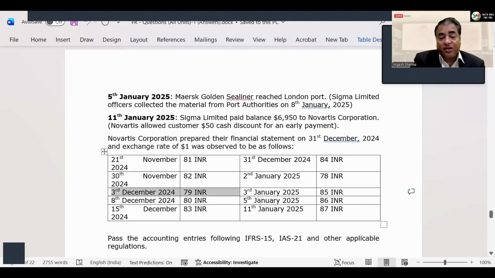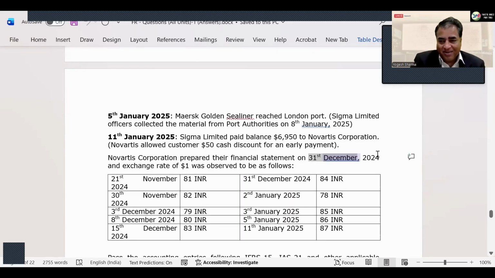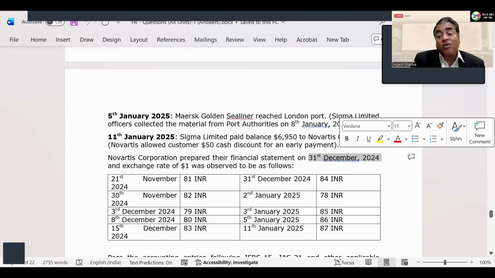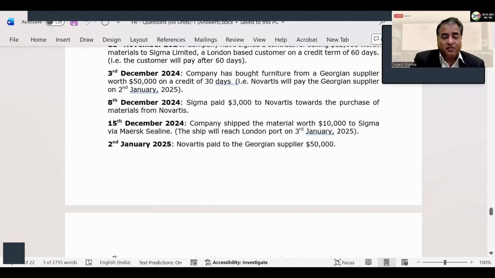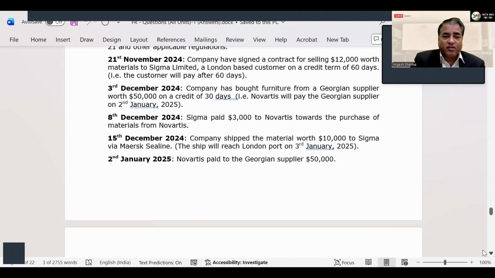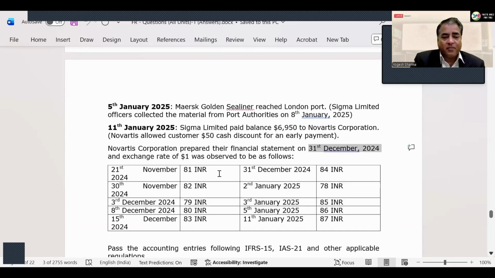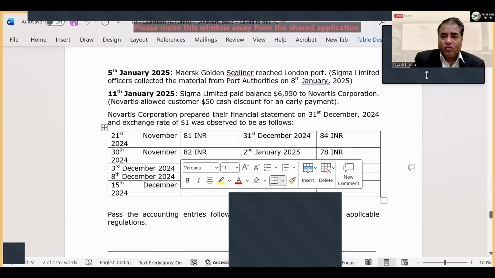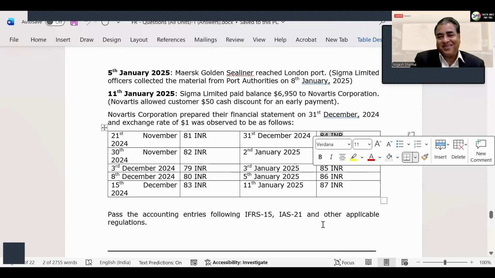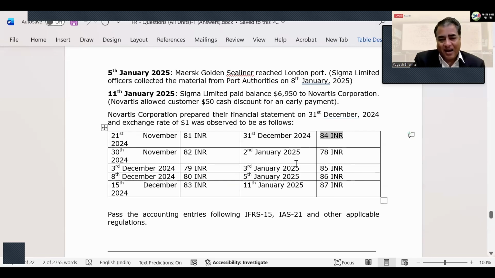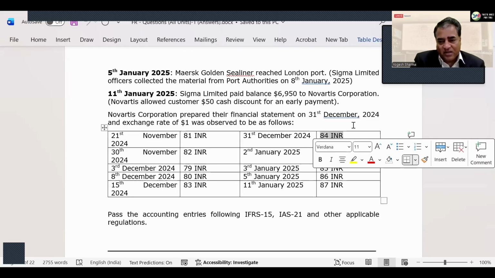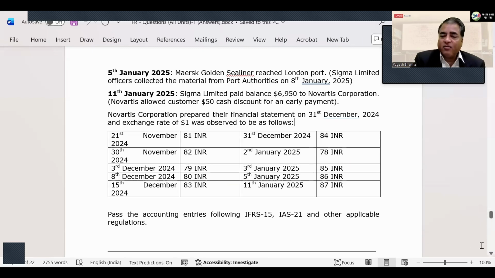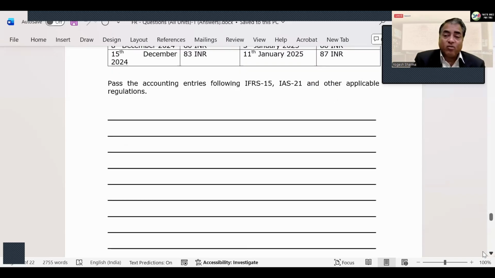But remember, there is a balance sheet date here, 31st December. So you have to do the conversion two times. First, the 50,000 you will show on the transaction date, which is 3rd December, at 79. Then you will come to the balance sheet date, where the rate is 84. So put it at 84 on the balance sheet, on 31st. And now on 2nd January, 78. So now the profit and loss will be counted from 78 and 84.